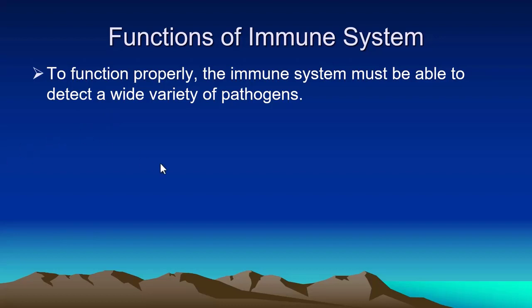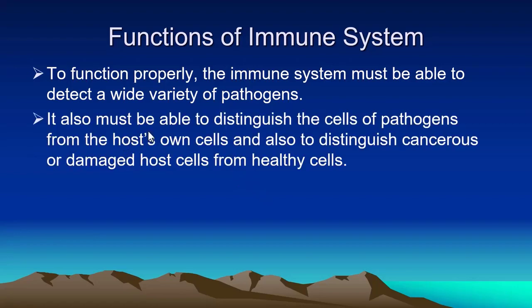So it must work properly to identify these antigens. It also must be able to distinguish the cells of pathogens from the host's own cells and also to distinguish cancerous or damaged host cells from healthy cells.